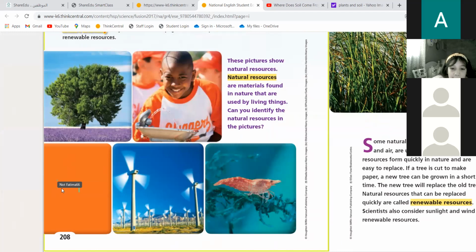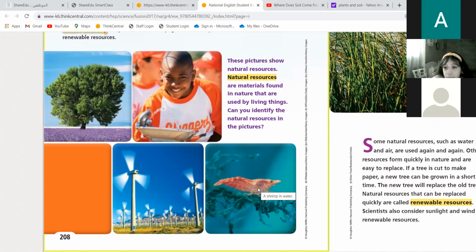So people, what is this? This is an orange color. So all these kinds of resources you can see, can they be replaced? What is this thing? Animals in the sea. This is a shrimp in water. It's really cute. Now, if you eat this shrimp, can you eat shrimp again tomorrow?